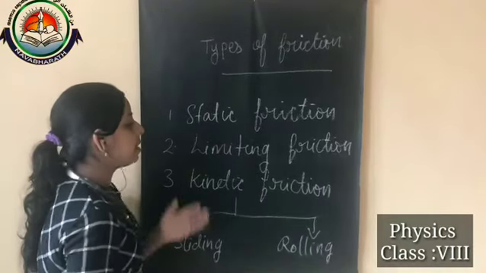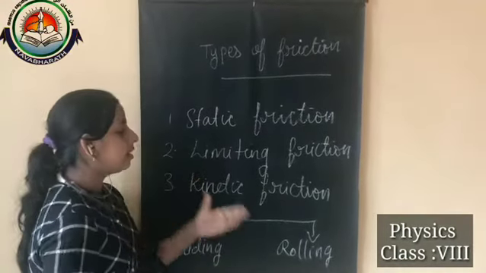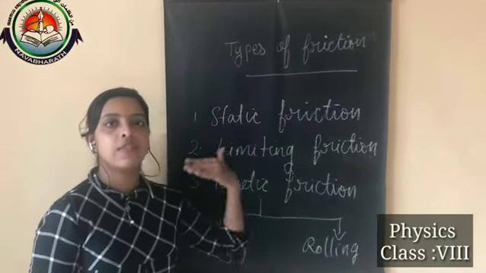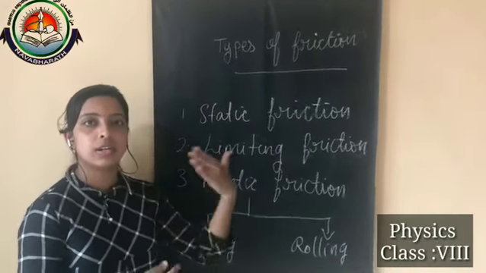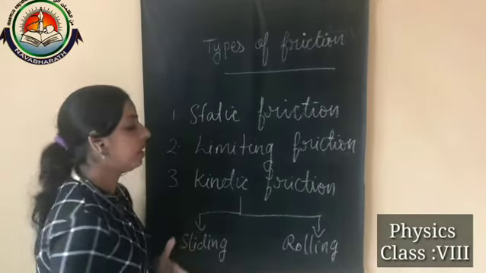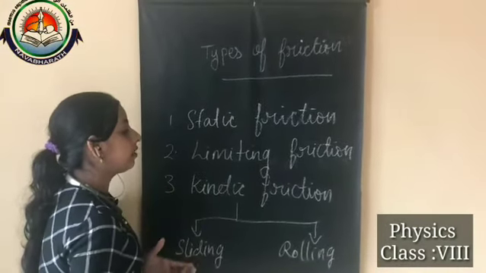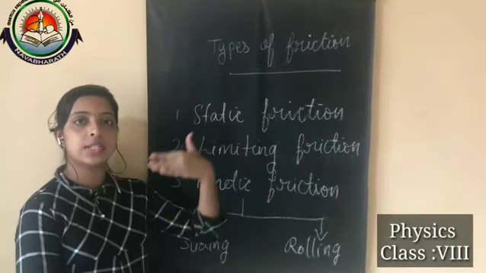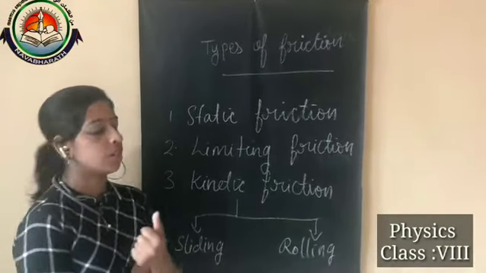And the third type is kinetic friction. Kinetic friction is the frictional force which acts when one object is actually moving over the surface of another. In kinetic friction, the applied force is more than the frictional force.